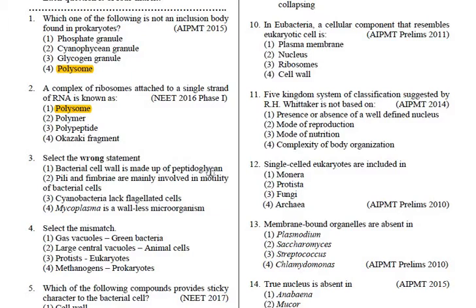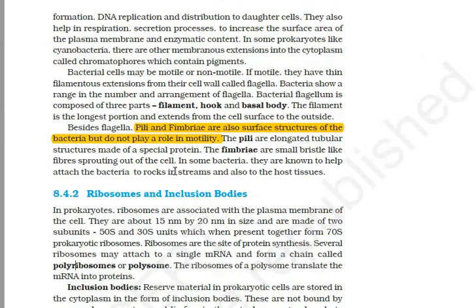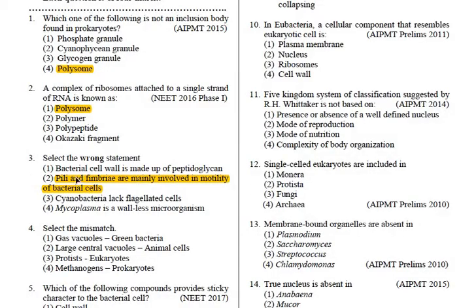So the first one is absolutely right. The second one is the wrong statement, that villi and fimbriae are mainly involved in motility of the bacterial cell. Again, if I can show you here, it is written that villi and fimbriae are surface structures, but they do not play a role in motility. Here it says they play an important role in motility. The rest are all correct, so the second one is wrong.